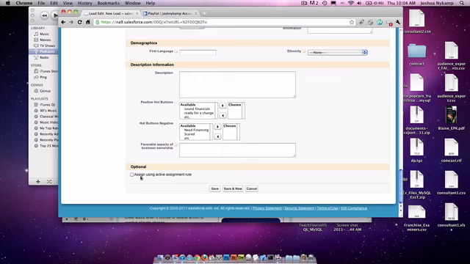So if you're putting in stuff for Renee, it's going to end up being assigned to Renee if you're signed in under her user account. If you're under Mike's, they would be assigned to Mike. So that's how you use assignment rules. That's how you build assignment rules in Salesforce.com.